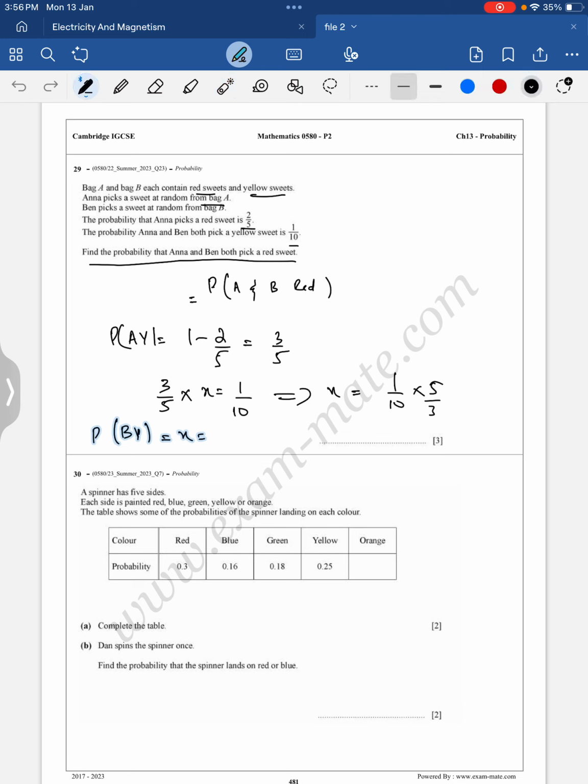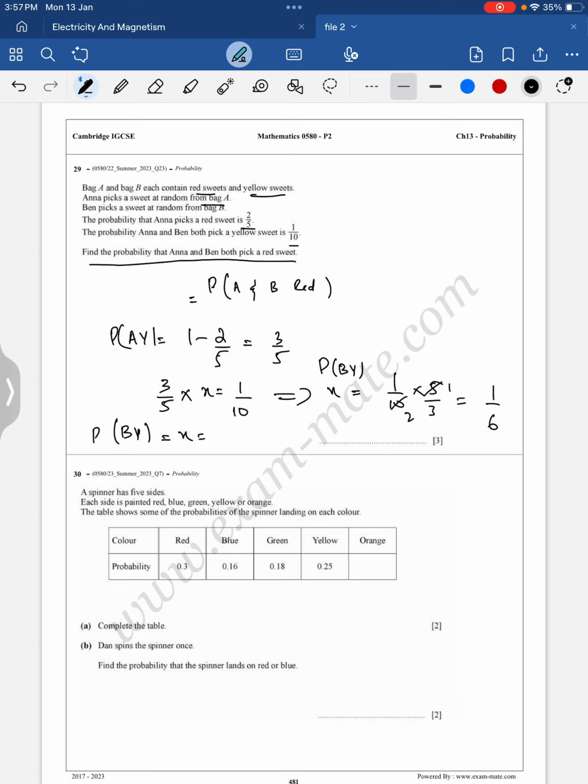So this will be 5 ones are 5, 5 twos are 10. This will be 1 upon 6. So 1 upon 6 is the probability that Ben picks a yellow sweet. Is it clear? So we now know that Anna picking a red sweet is 2 upon 5. Anna picking a yellow sweet is 3 upon 5. Ben picking a yellow sweet is 1 upon 6.